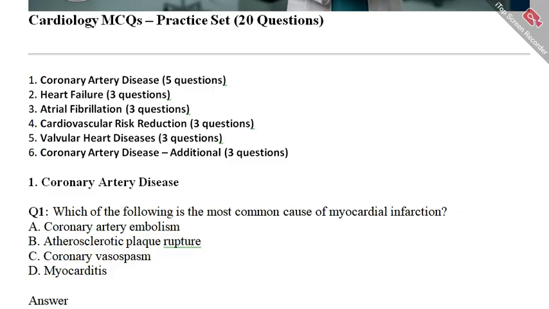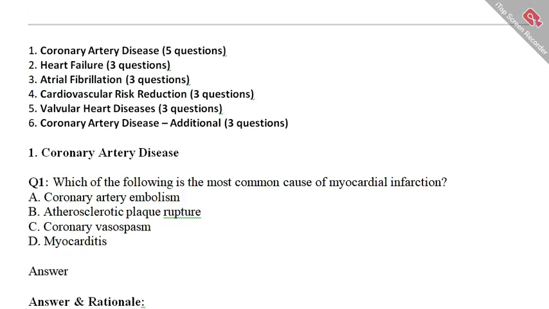So the first question of this vlog is question number 1. Which of the following is the most common cause of myocardial infarction? Option A, coronary artery embolism. Option B, atherosclerotic plaque rupture. Option C, coronary vasospasm. Option D, myocarditis. I will give you 5 seconds. You can just read and decide which is the best option.